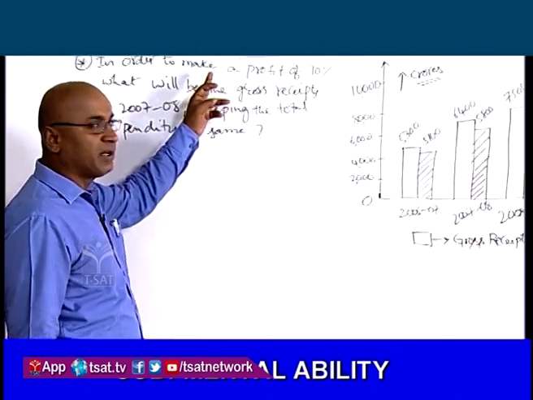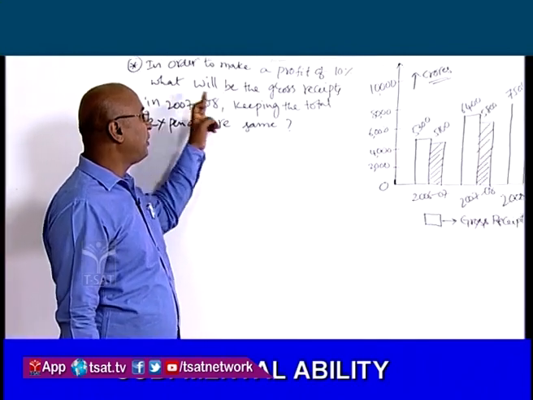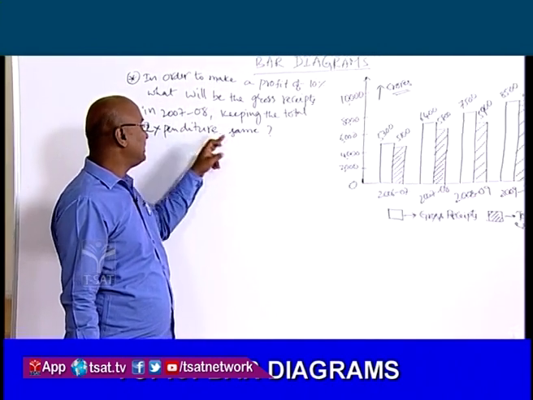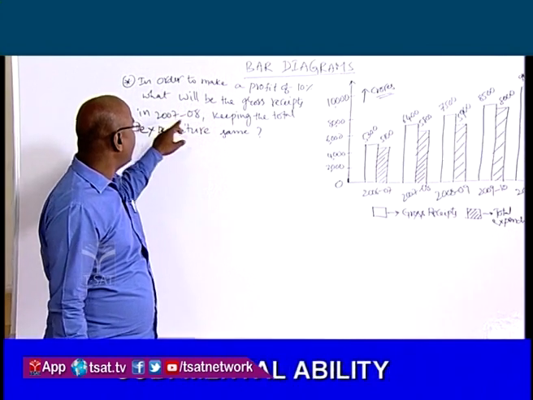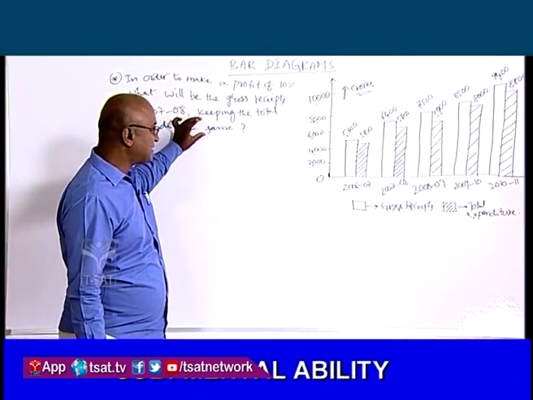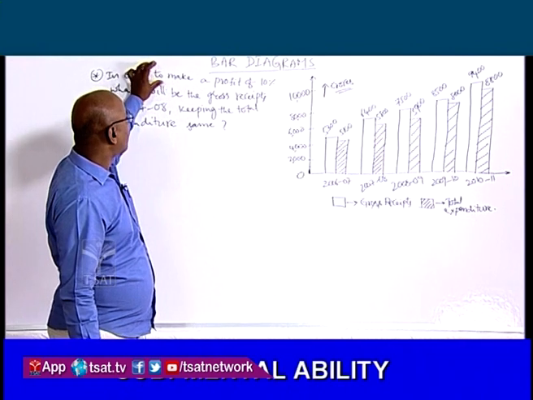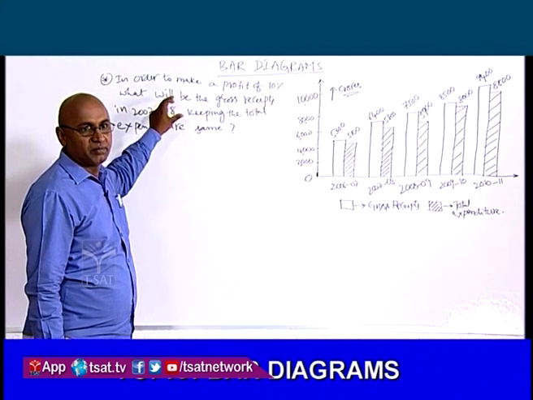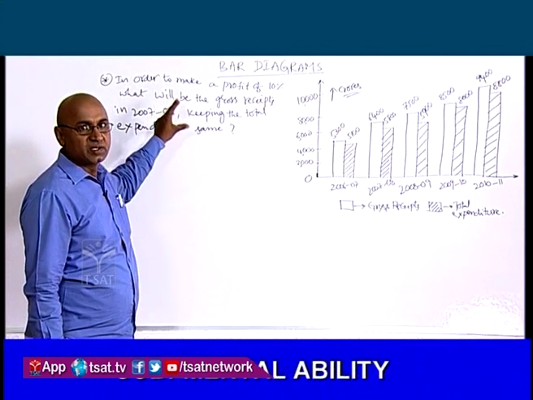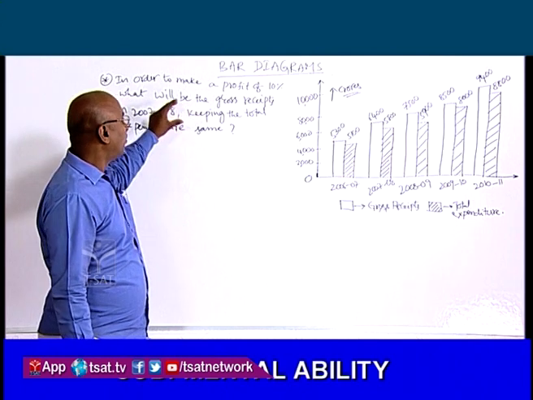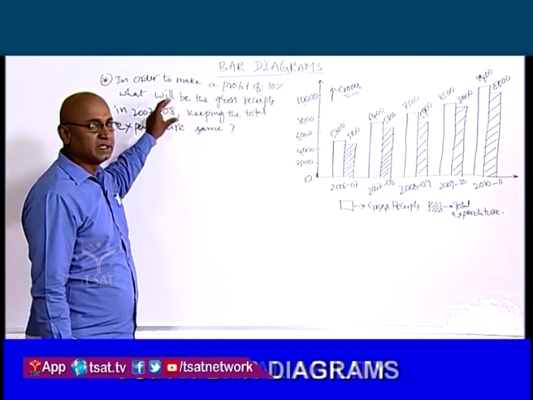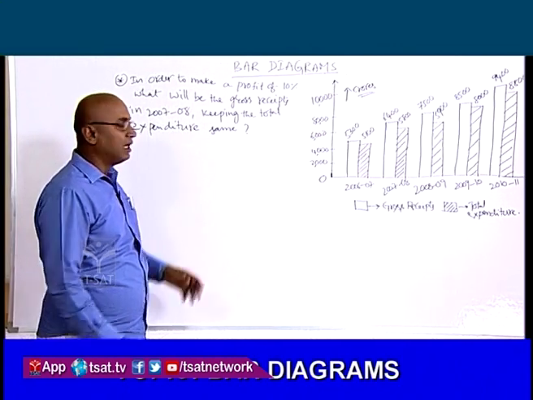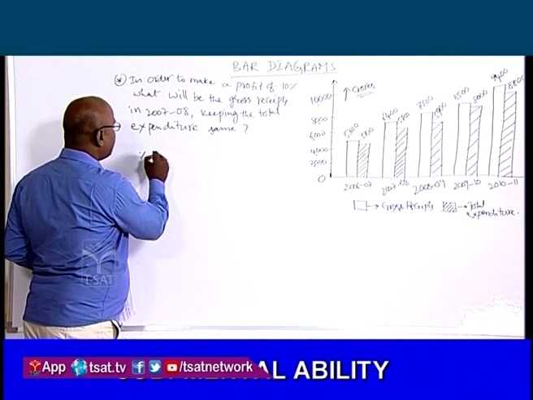In order to make a profit of 10%, what will be the gross receipts in 2007-8 keeping the total expenditure same? 2007-8 సంవత్సరంలో అదే ఎక్స్పెన్సెస్ ఉన్నట్లయితే మనకి పర్సెంట్ ప్రాఫిట్ 10% రావాలంటే గ్రాస్ రిసిప్ట్స్ ఎంత ఉండాలి అంటున్నాడు. ప్రాఫిట్ పర్సెంట్ షుడ్ బి 10%. So to get 10% of profit, what is the value of gross receipts keeping the total expenditure the same, the constant. Now we know that percent profit is equal to